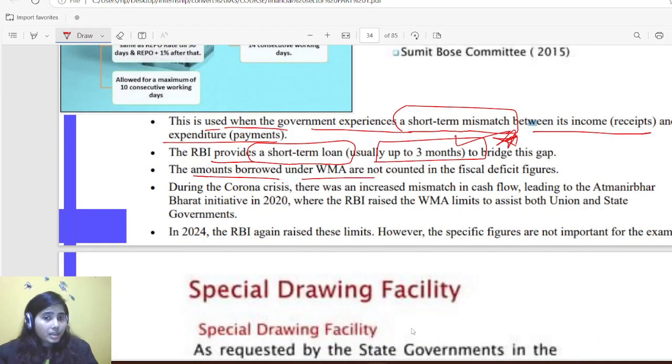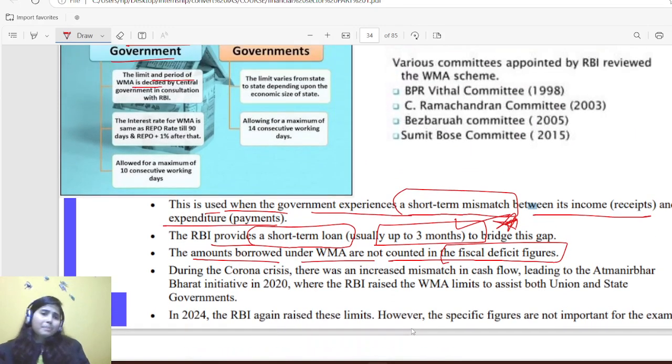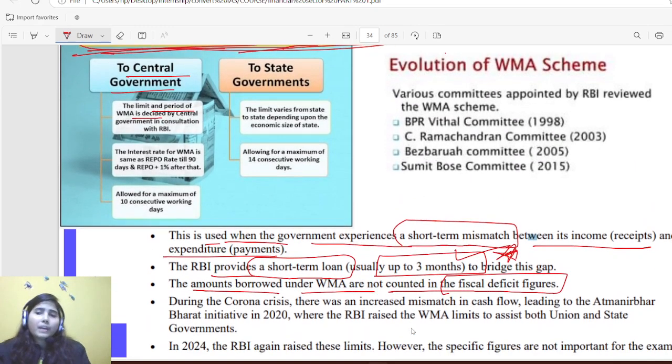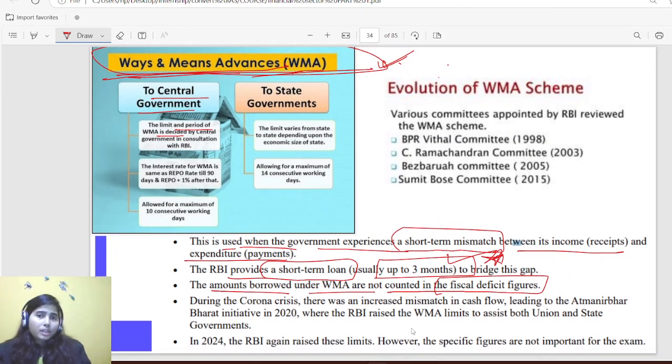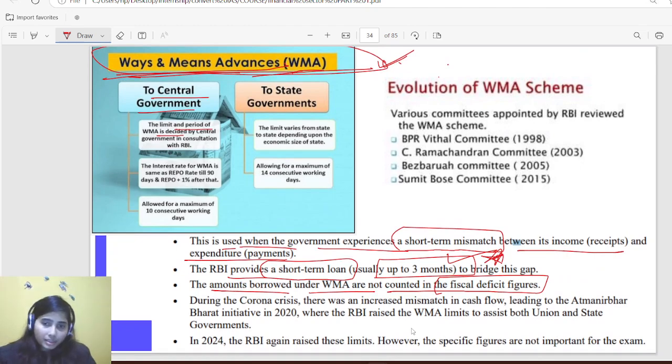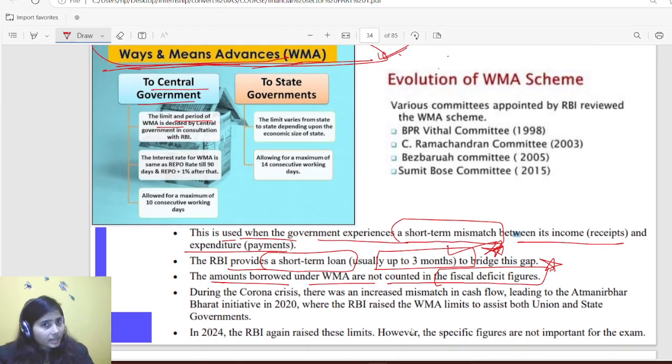The amounts borrowed under WMA are not counted in the fiscal deficit figure, again because it's for the short term only. After 3 months, they will have to pay it back to RBI. So that's why it is not recorded under fiscal deficit. This is also one of the important things, and you can go for logic as well.